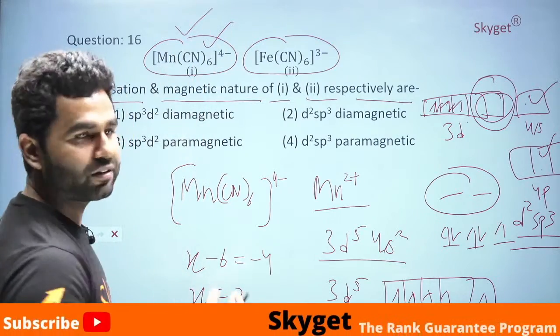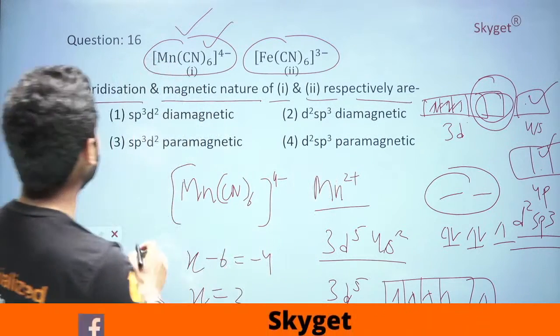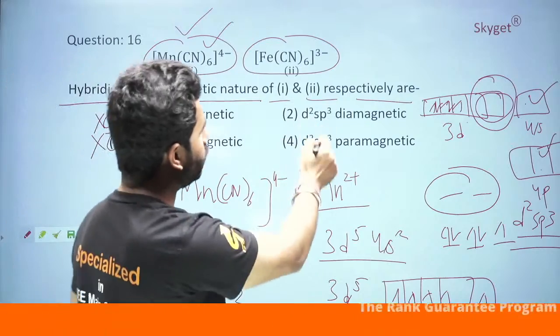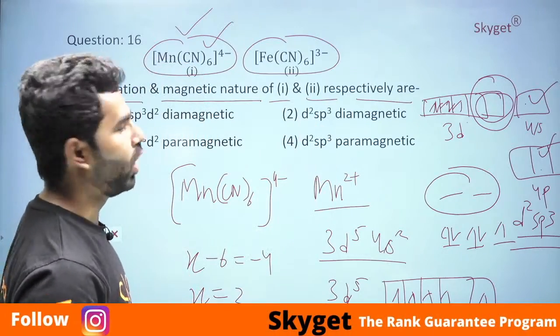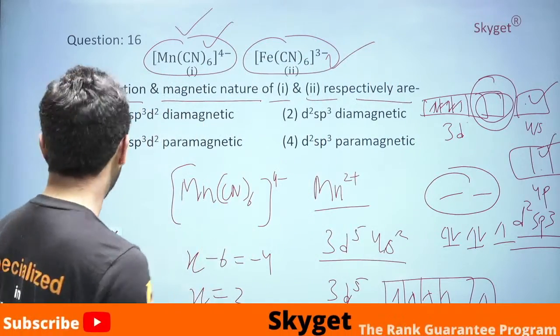Now we see where d2sp3 hybridization is given in the options, here and here. So we eliminate options 1 and 2. These are not the right options. Among the remaining 2 options, one will be the right one. So how will we decide? We will find the second solution, [Fe(CN)6]3-.